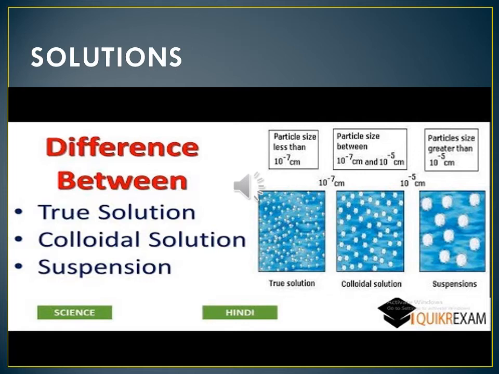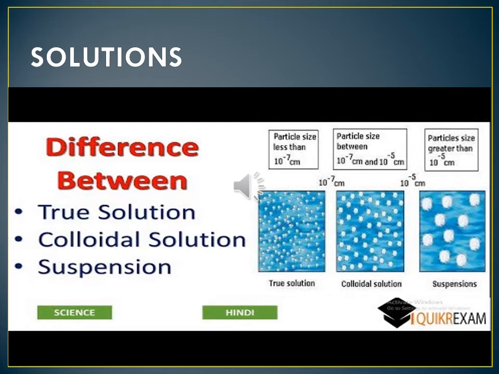Based on the particle size of solute, different types of solutions are there. In short we can say solute plus solvent is equal to solution. Solute means salt, solvent means water.